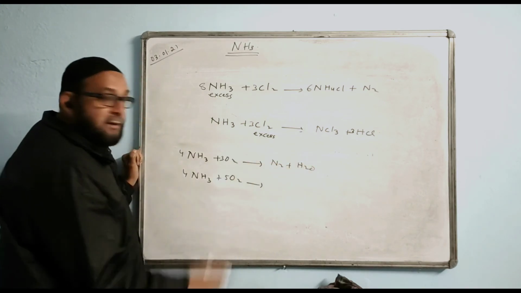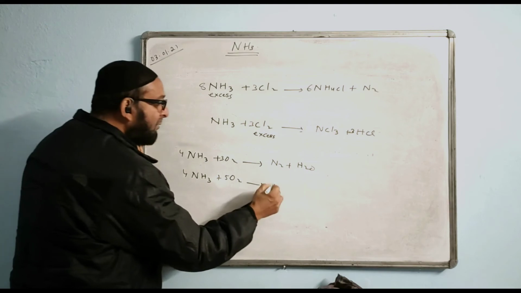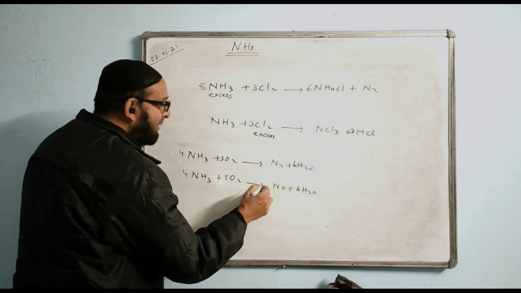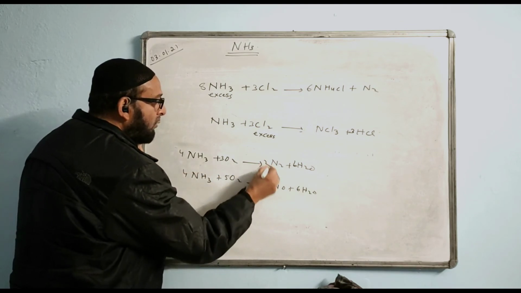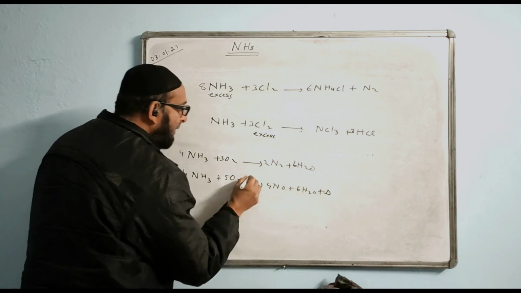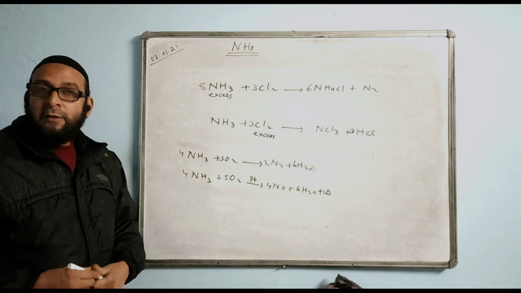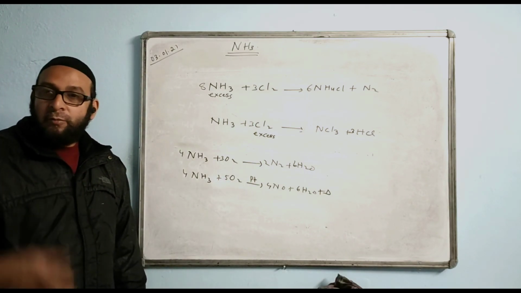That you have to know exactly, this is the answer. Second case, the answer will be NO plus 6H2O, 6 coming. Later on you can put the balancing number, it gets easily balanced. Now 2 plus heat, and here you get Pt, platinum. So this is how you need to practice at home.